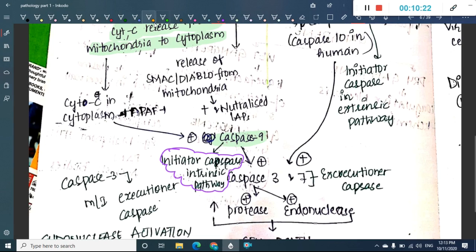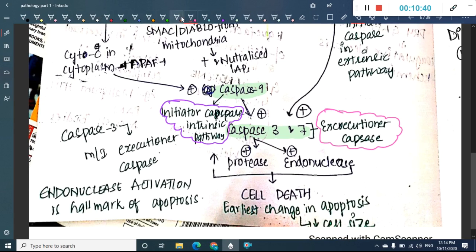Once caspase 9 is activated, it will activate caspase 3 and caspase 7, which are executioner caspases. These are common executioner caspases for both intrinsic and extrinsic pathways. These will activate the protease and endonuclease.